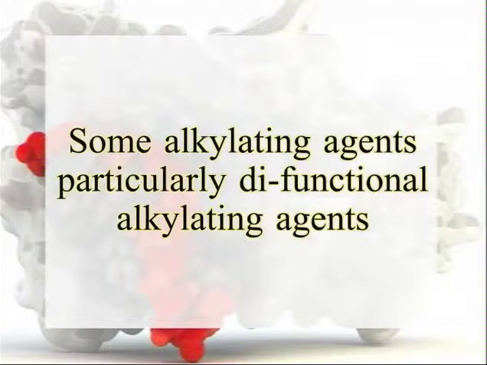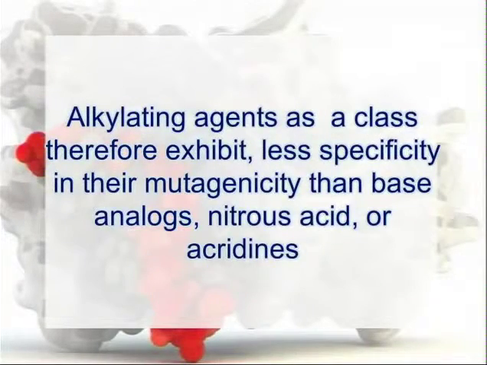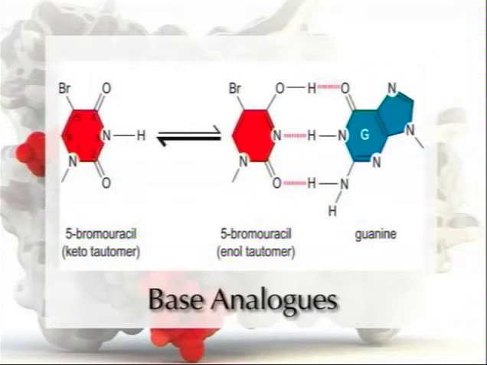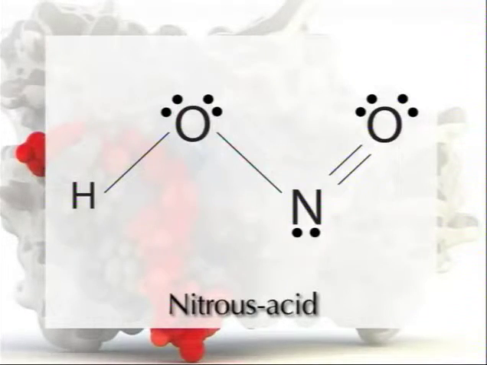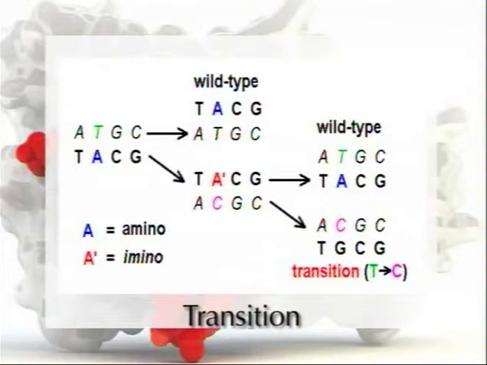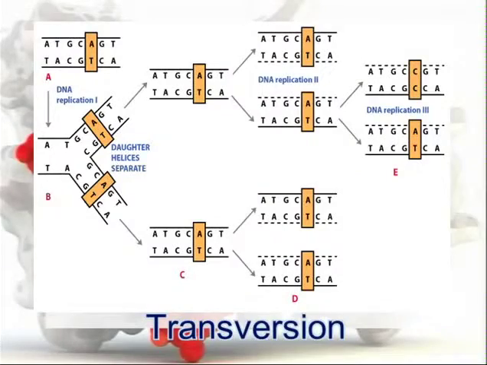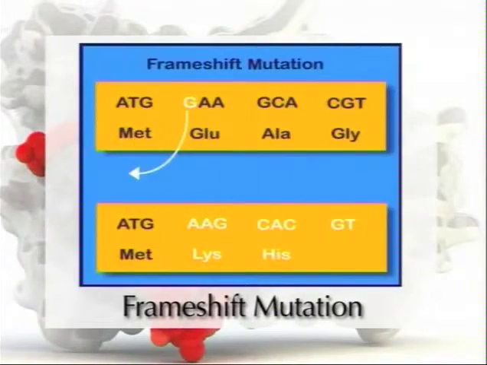Some alkylating agents, particularly difunctional alkylating agents, cross-link DNA strands or molecules and induce chromosome breaks. Alkylating agents as a class therefore exhibit less specificity in their mutagenicity than base analogues, nitrous acid and acridines. They induce all types of mutations including transition, transversion, frame shifts and even chromosomal aberrations, with various relative frequencies depending on the specific alkylating agent employed.